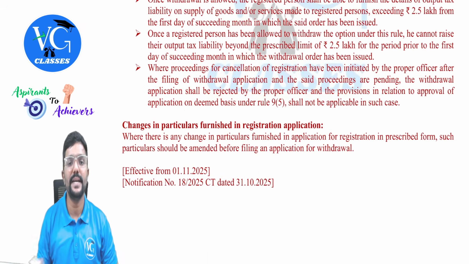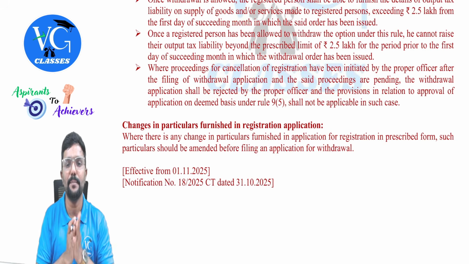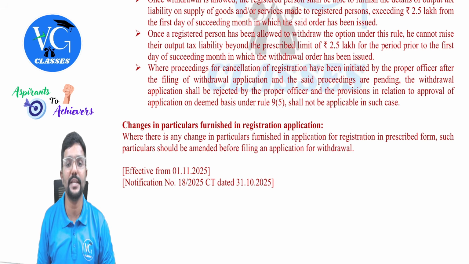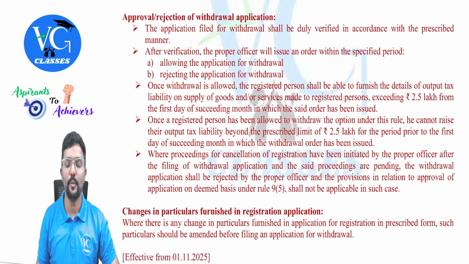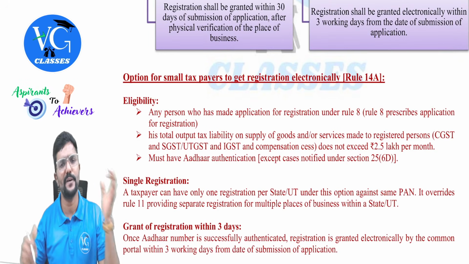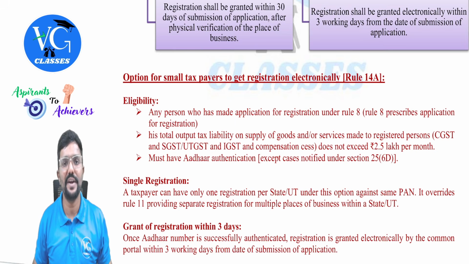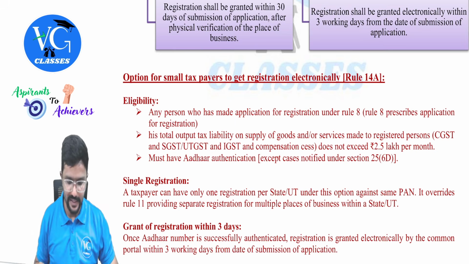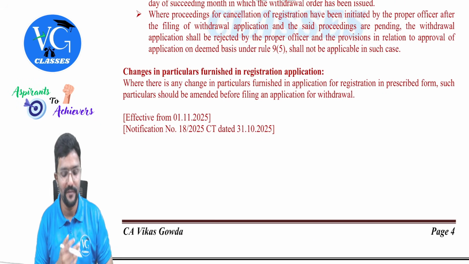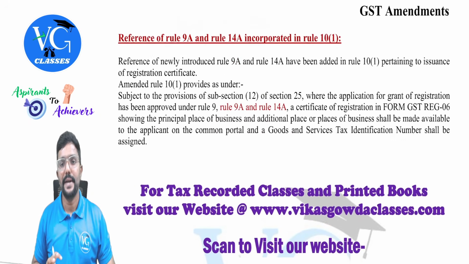Next. Changes in particulars furnished in registration application. Where there is any change in particulars furnished in the application for registration in the prescribed form, such particulars should be amended before filing an application for withdrawal. Means if, after obtaining the registration as per rule 14A, there is any change like address, email ID, phone number or anything, you need to apply for amendment as per section 28. That is what they are asking in this paragraph. Okay. So effective from 1st November 2025, notification number so and so. Okay, done. So these are the important amendments, guys.